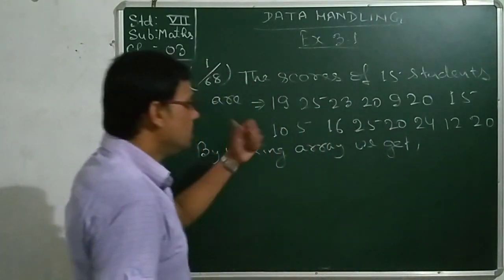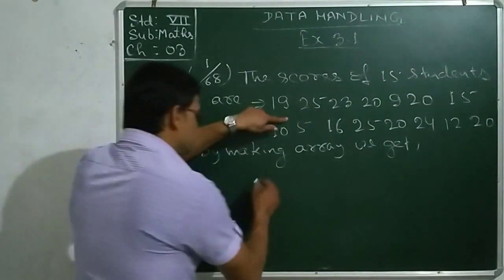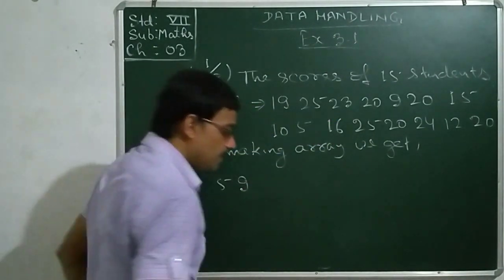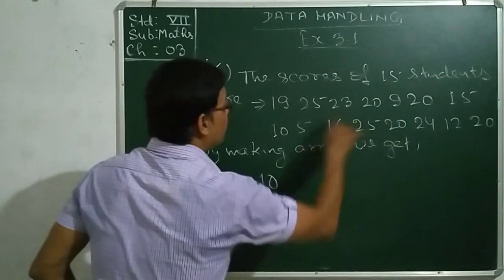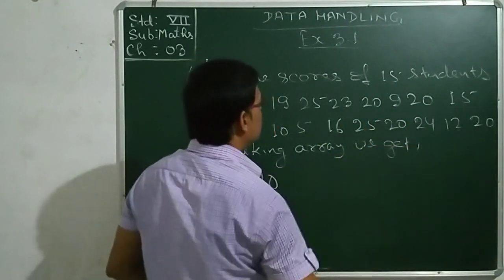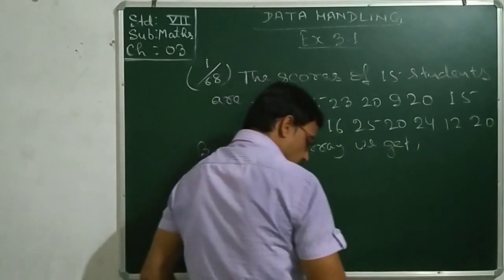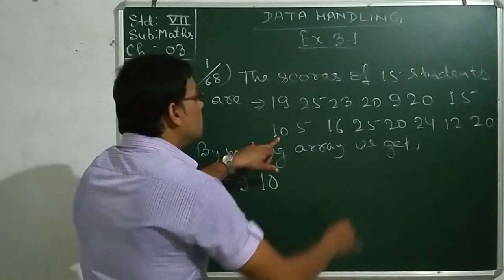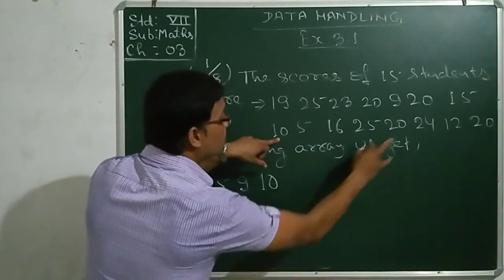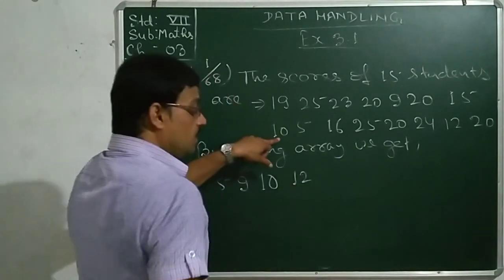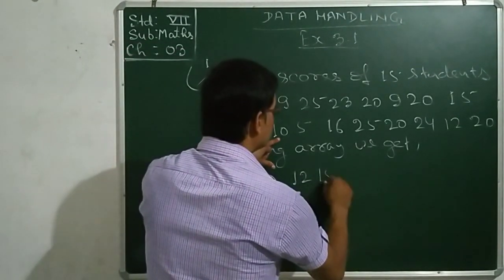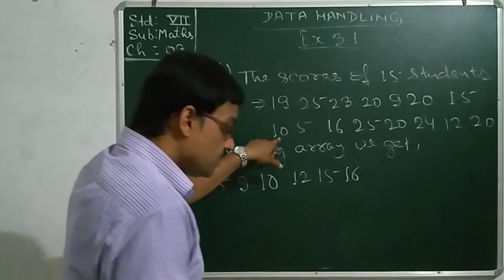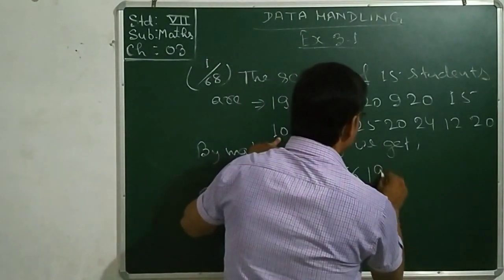The lowest one is 5, thereafter 9, then 10, after the 10 it's 12, then 15 only once, thereafter 16, then we get 19.